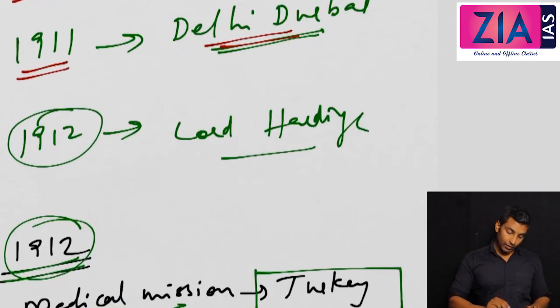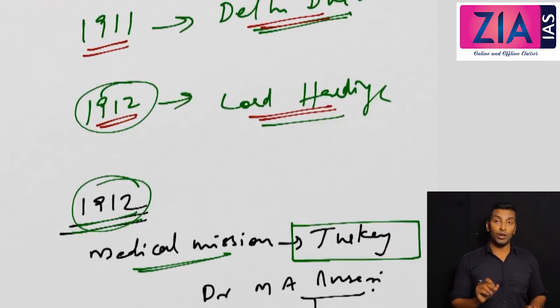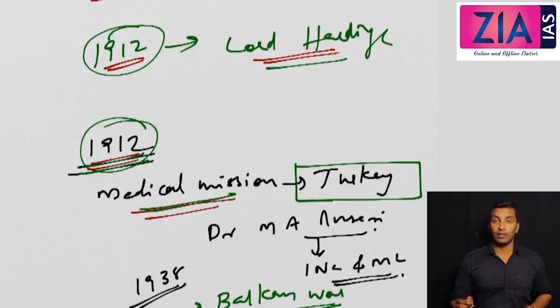Then 1912, two incidents: the attempt on Lord Hardinge, and the medical mission. So that's it. Now in the next video, we'll discuss other points.